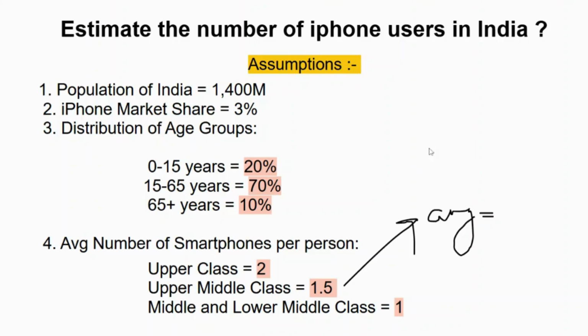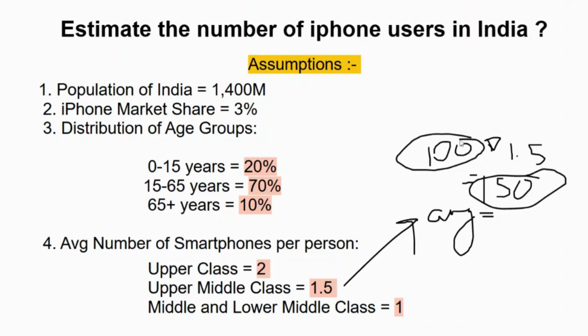Let's say we have 100 people, and if we multiply 1.5 with it, we will get 150. So 150 is what? 150 is the smartphones that these 100 people together have.